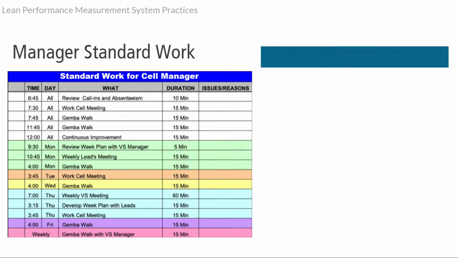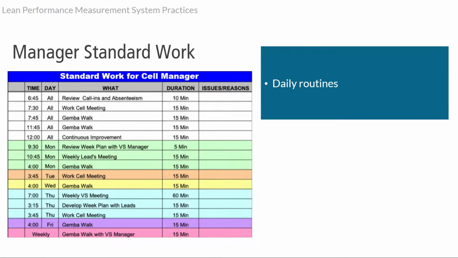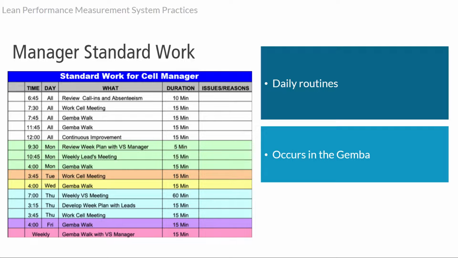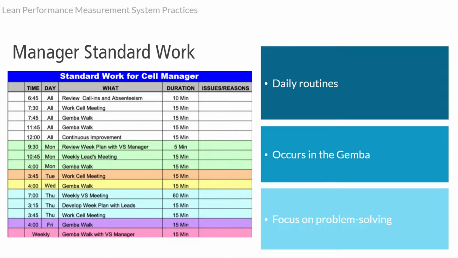Manager standard work are the routines that all managers must adhere to as part of their responsibilities in a lean organization. Manager standard work occurs in the Gemba, where the work takes place. Manager standard work consists of attending cell and value stream meetings, doing routine Gemba walks observing the visual boards, and working with teams to solve problems.